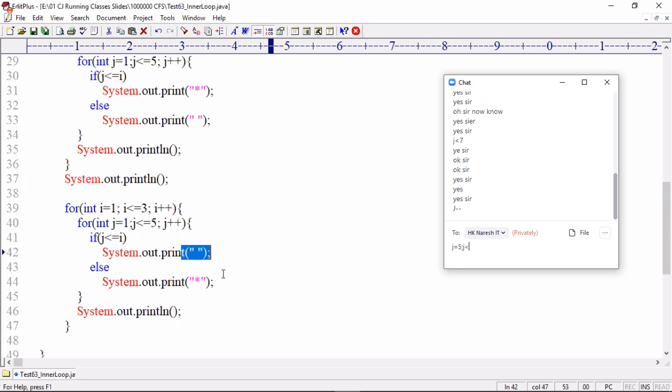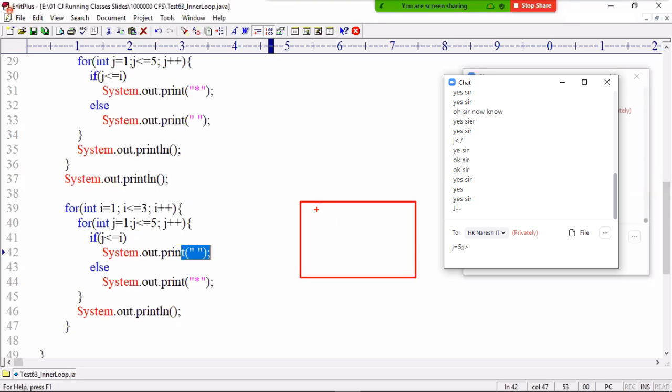Spaces should be added dynamically. Right? If 3 rows, 2 spaces and then star. Next one, 1 space, 2 stars. Then no space, stars. This is how you need to write the condition.